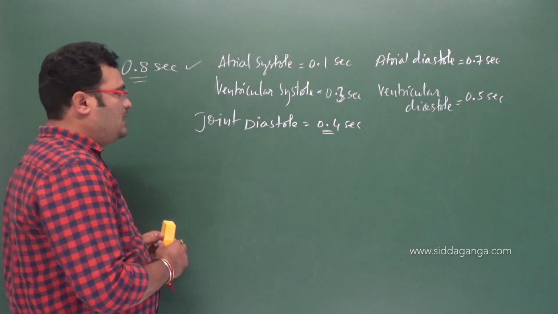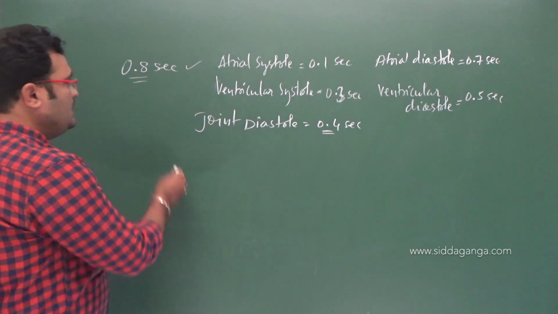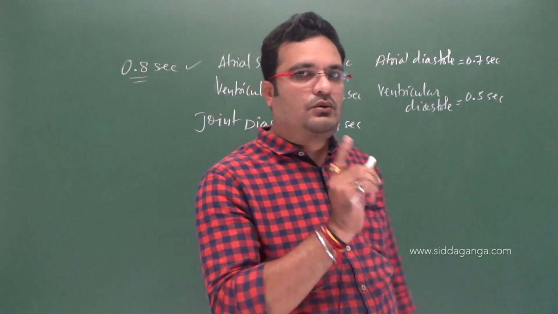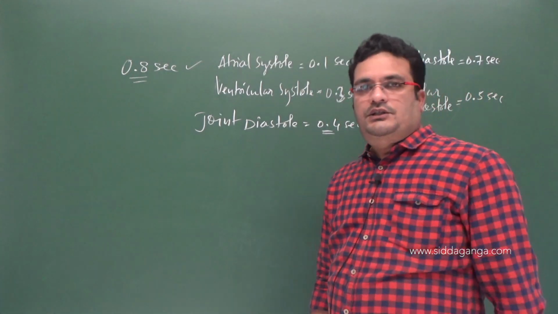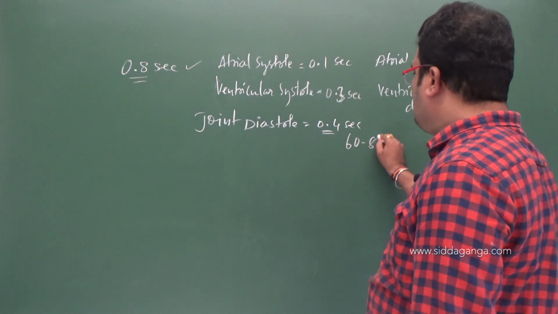Please remember, in a cardiac cycle, one systole and one diastole of the heart chambers constitute one cardiac cycle. The number of cardiac cycles is about 60 to 80.